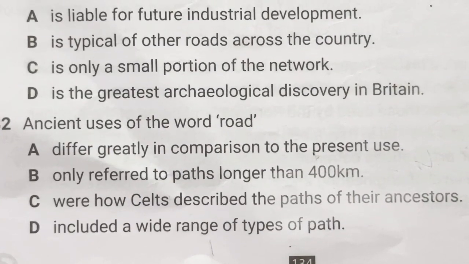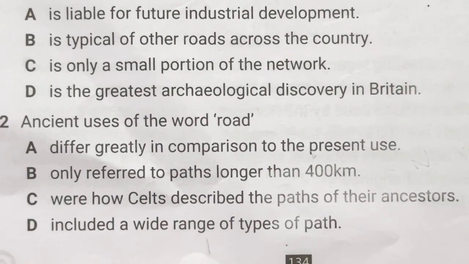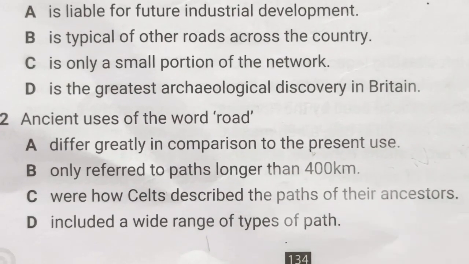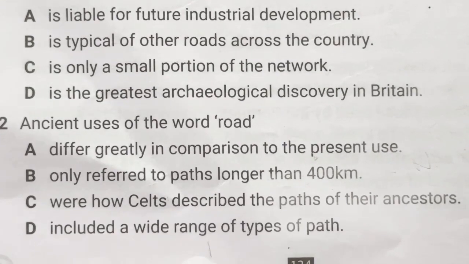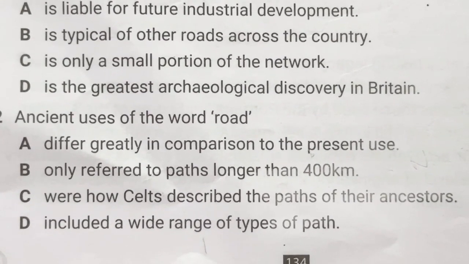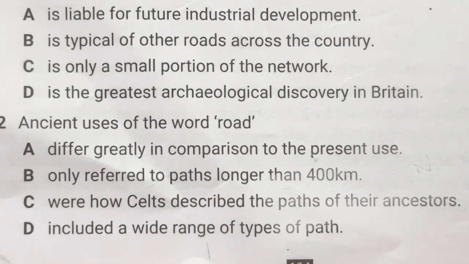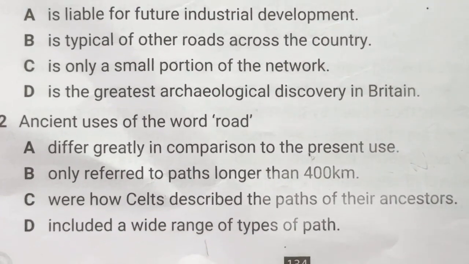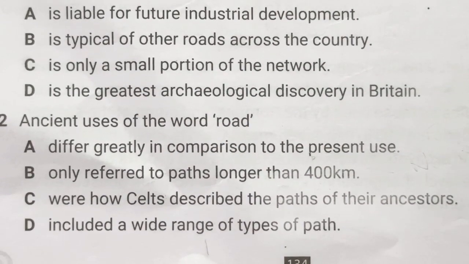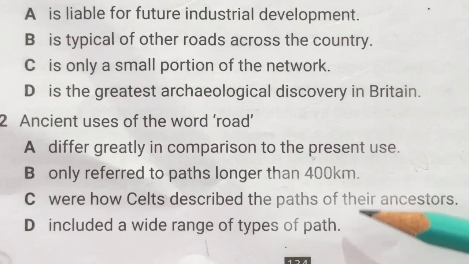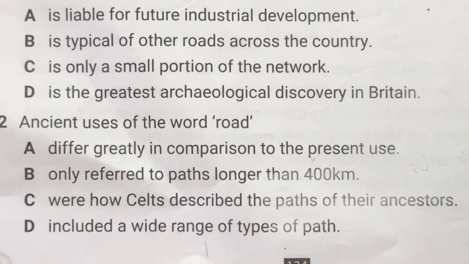For the example, I have a question over here, question number 22: ancient uses of the word road. First of all, I would like to tell you that this passage is based upon prehistoric times and they are talking about roads, tracks in this section. So we will find what the ancient uses of the word road are, and from these four options we have three distractors, and here we will find what a distractor is.